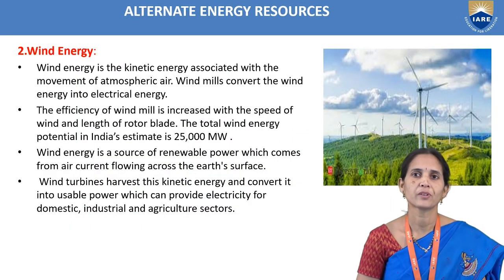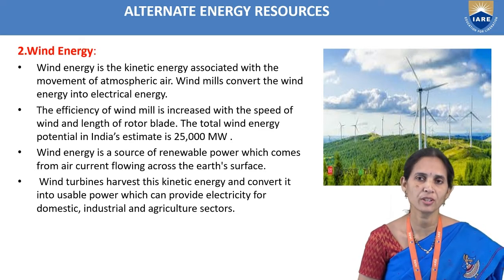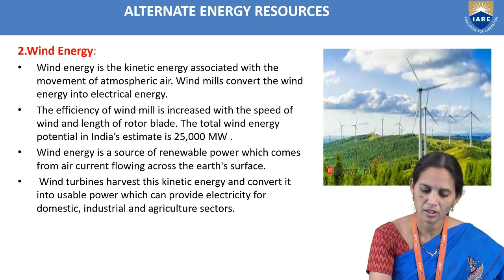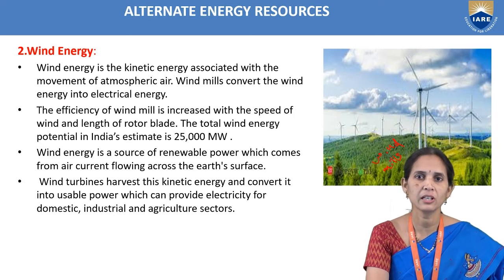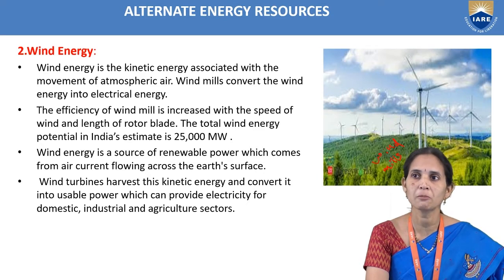Next is wind energy. Wind energy is the kinetic energy associated with the movement of atmospheric air. Windmills convert wind energy into electrical energy, so we arrange windmills in the field, as we can see in the diagram. The efficiency of the windmill increases with the speed of the wind. If the speed of the wind is more, we will get more electrical energy. It also depends on the length of the rotor blade.